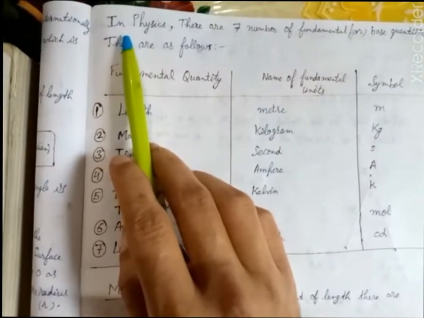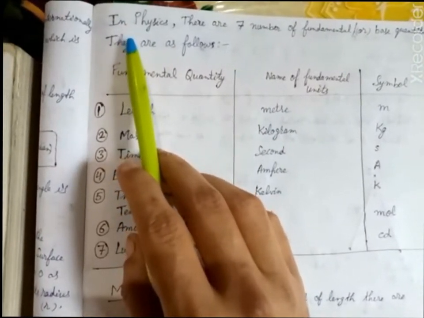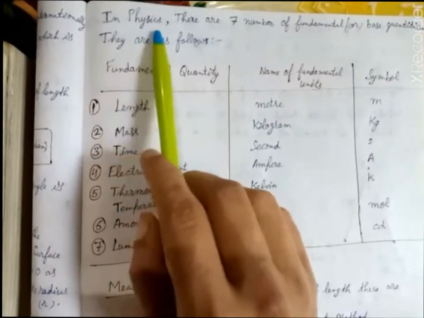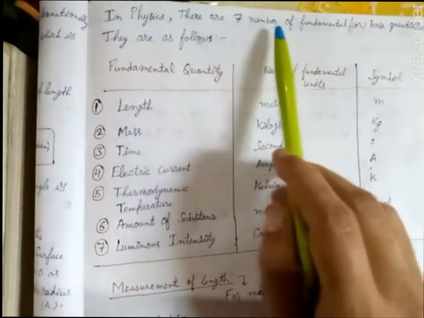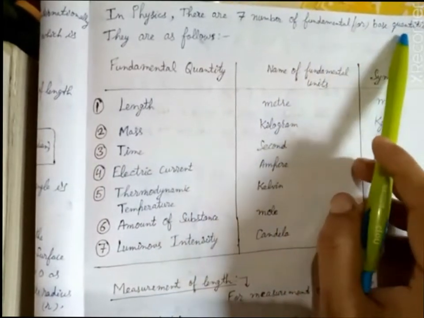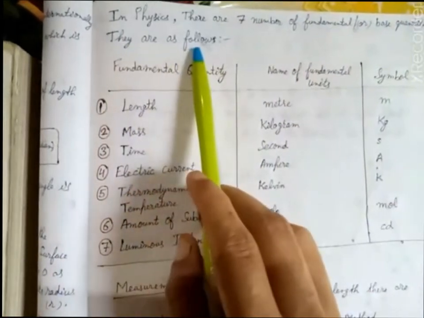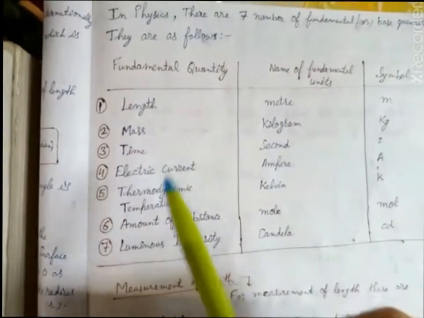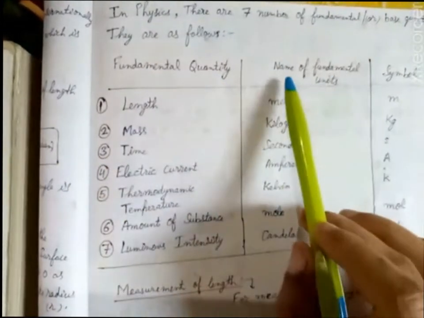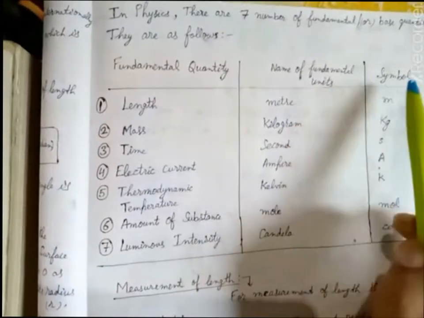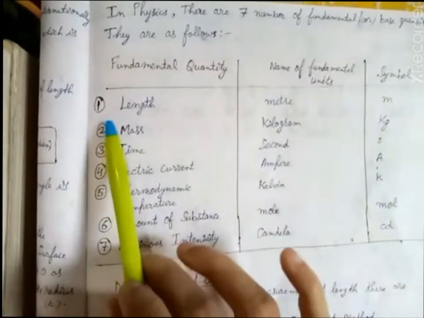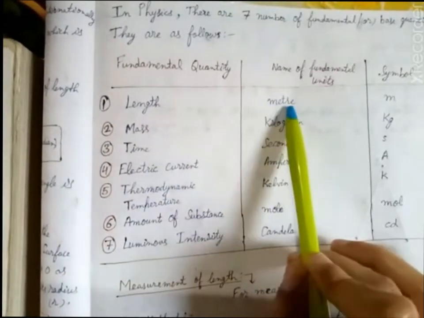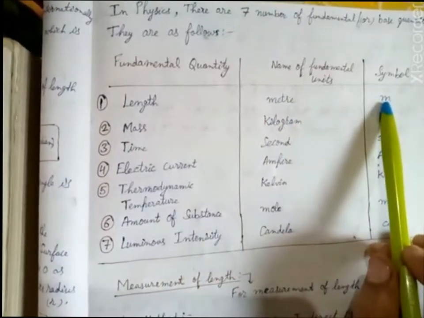Next we have to start, as I have already told you, that we will discuss the 7 basic fundamental or base quantities. So in physics there are 7 fundamental or base quantities. They are as follows. These are the 7 basic fundamental quantities, the names of the fundamental units and their symbols. So the first fundamental quantity is length. Its unit is meter and the symbol is small m.